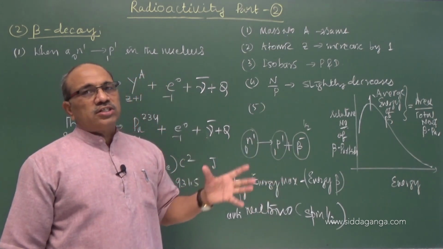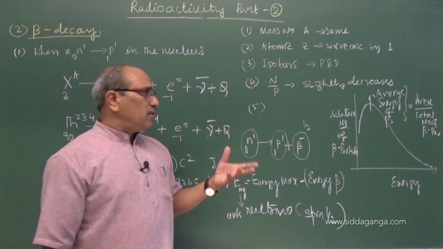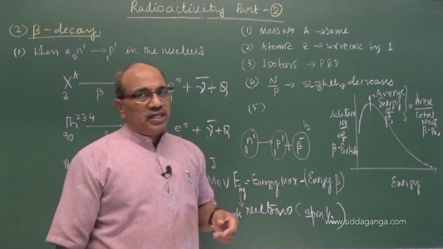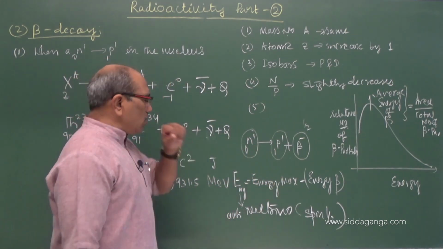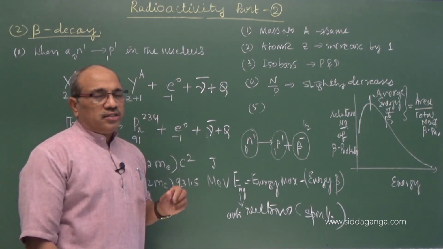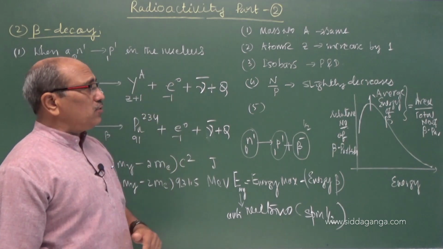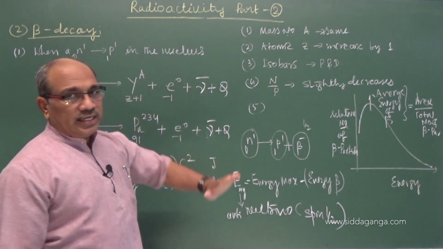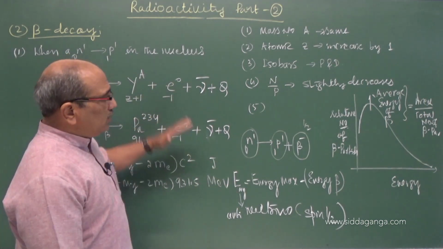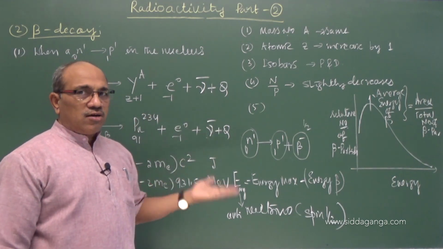That was just a proposal at the beginning, but it was observed practically after 1964, and neutrino and antineutrino are the two particles emitted. Here what we discussed is negative beta decay. What we discussed here, we discussed in alpha decay.